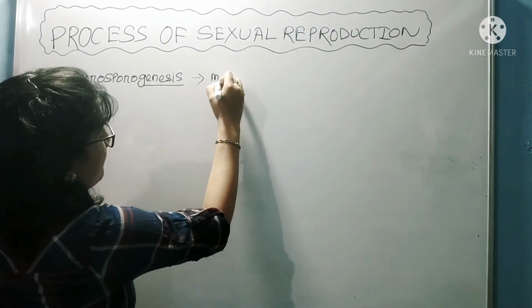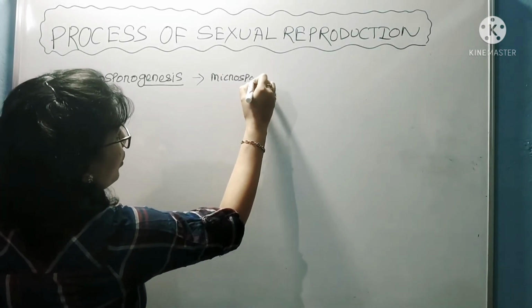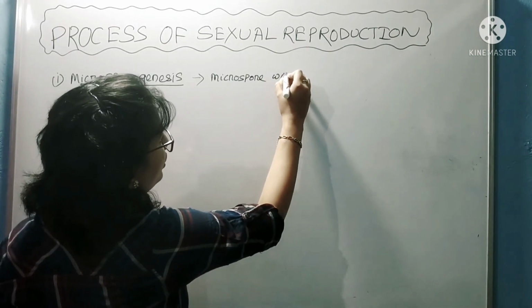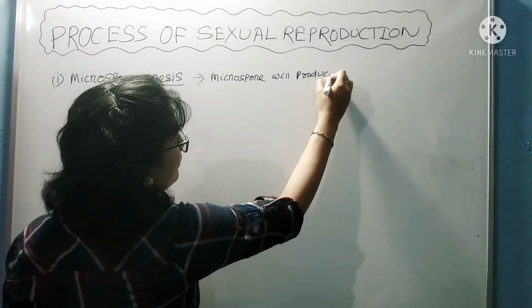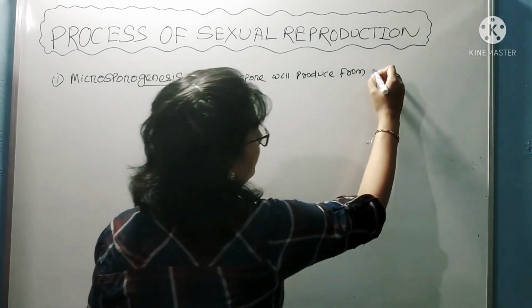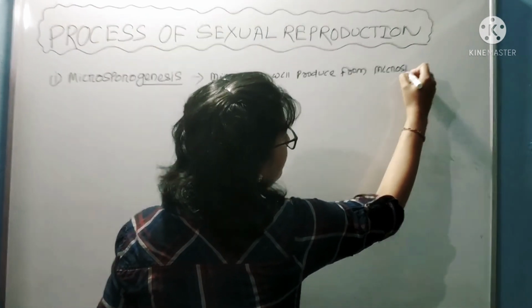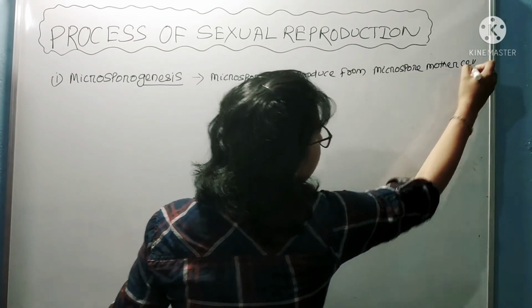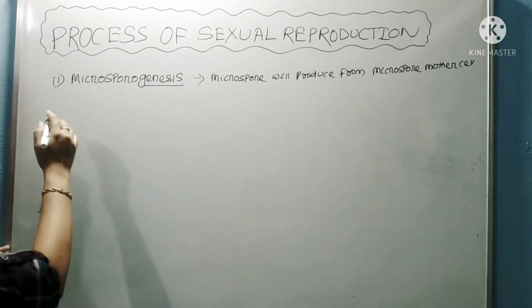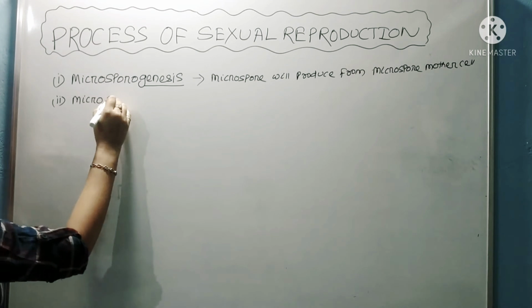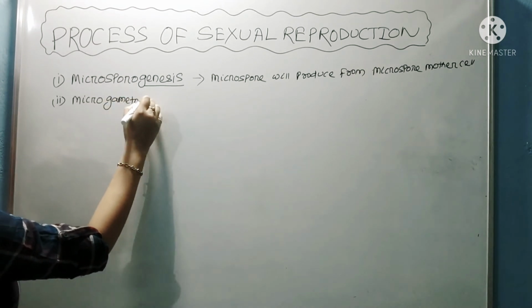Okay. So in this process, what happened? Microspore will produce from microspore mother cell. Okay. Next to microsporogenesis, the next event is microgametogenesis.